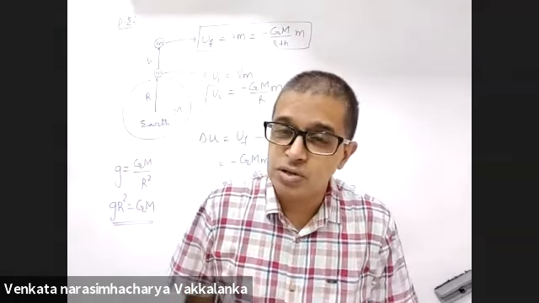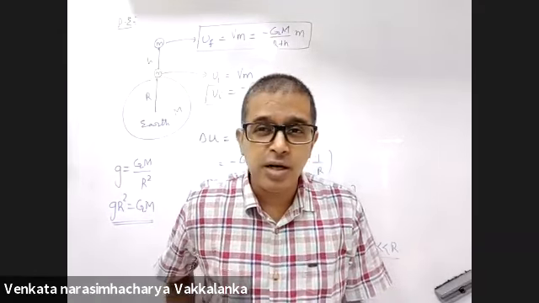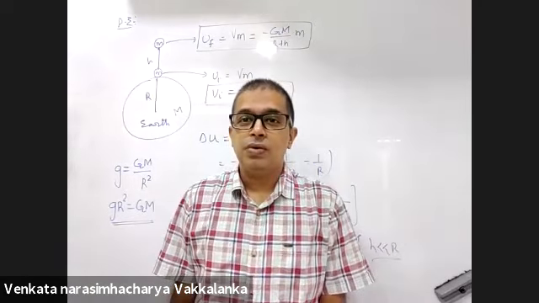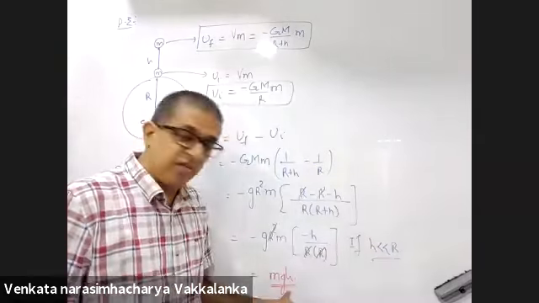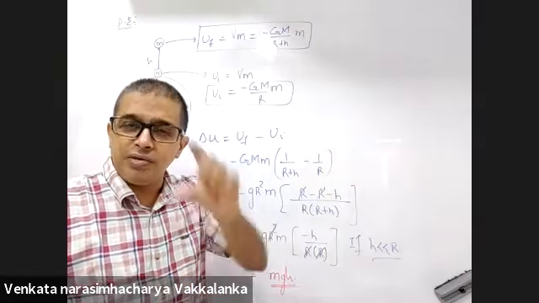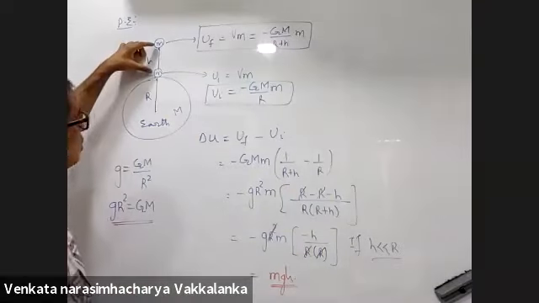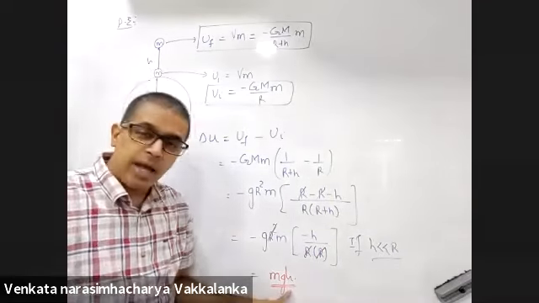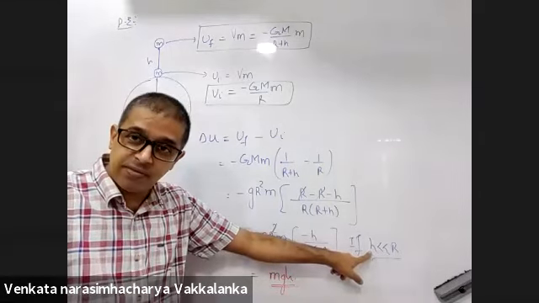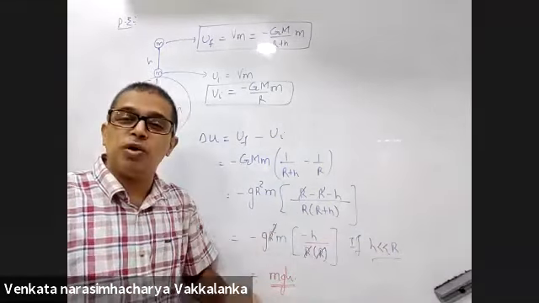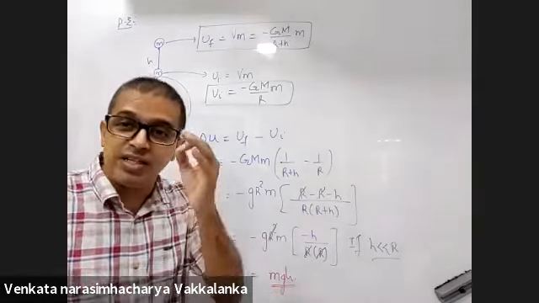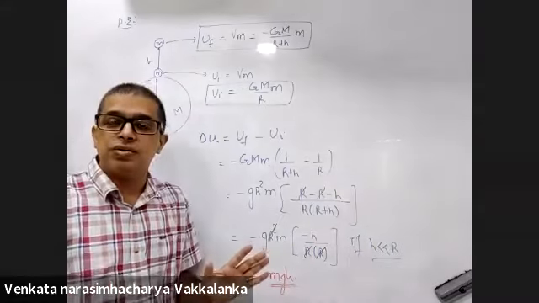Remember my first statement, absolute potential is not defined. People keep thinking, how did you define absolute potential here? Here we didn't define absolute potential. We defined potential difference between these two. That too, mgh will be true if and only if H is much smaller than R. When H is comparable to R, using mgh does not make sense.